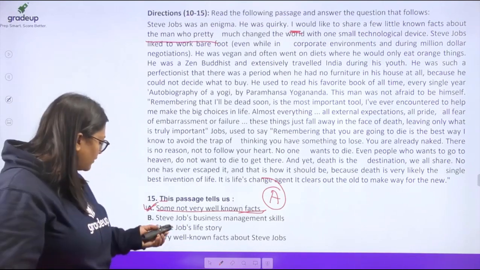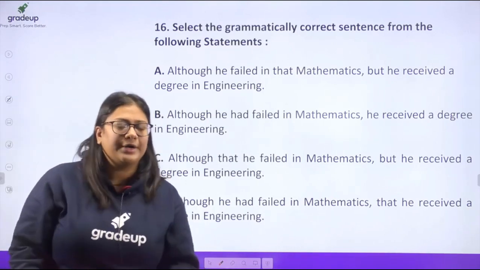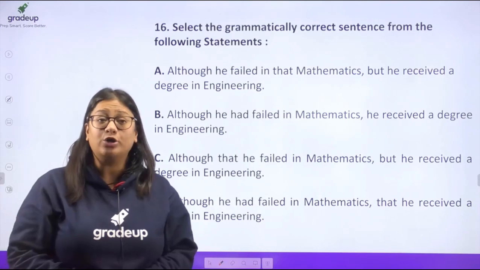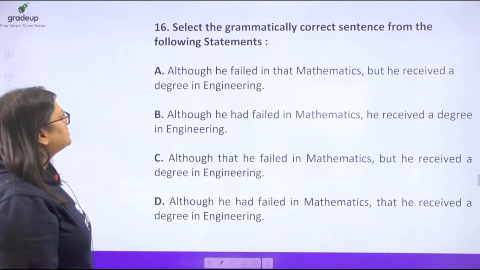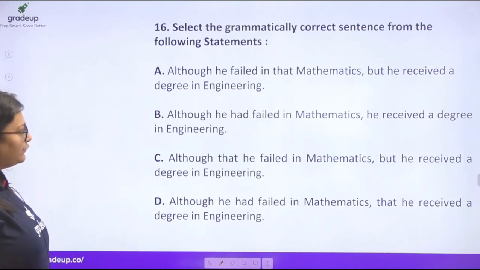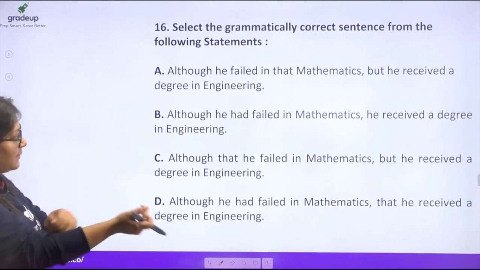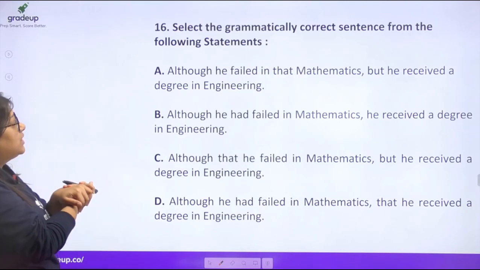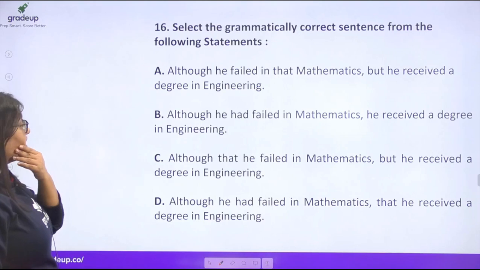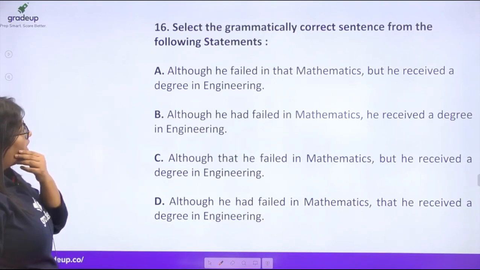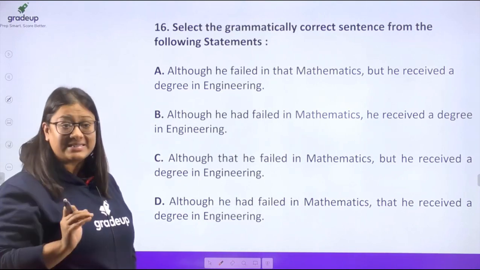All right. Now, here we wind up. We are done with all the comprehensions. Now, we've come to more grammar related questions. Select the grammatically correct sentence from the following statements. Although he failed in that mathematics, but he received a degree in engineering. Although he had failed in mathematics, he received a degree in engineering. We have to choose the correct statement.